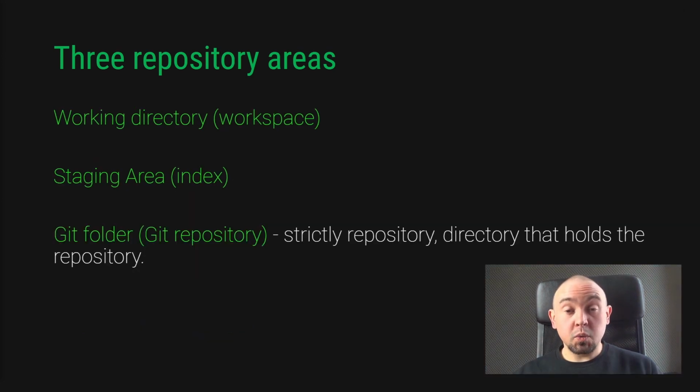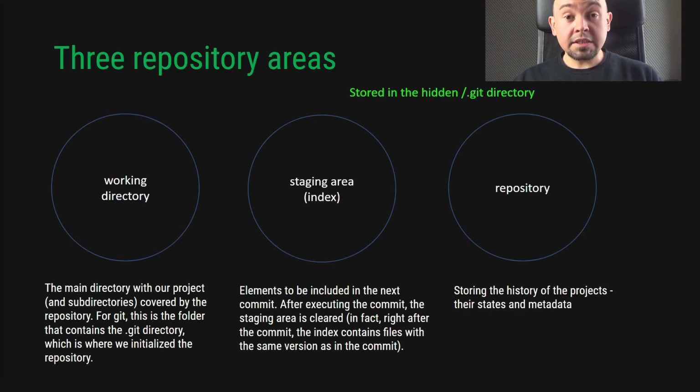Hidden Git folder, which is literally our repository. We know that the repository in general includes our working directory and the staging area, but strictly the hidden Git folder contains the entire database of our project in the form of the objects. Let's talk about these three areas a little more.